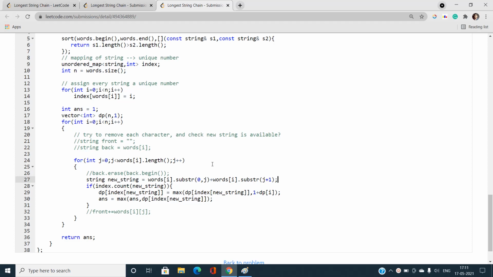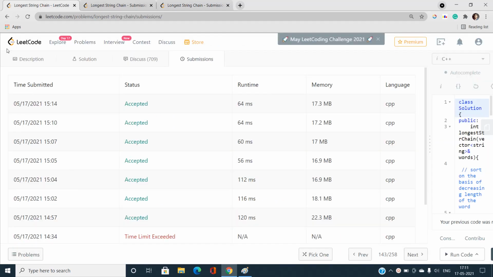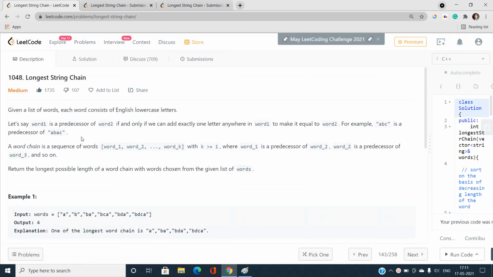That is, if you consider the problem statement, word 1 is a predecessor of word 2, then word 2 is going to be a predecessor of word 3, and so on, which basically signifies the length of the longest string chain ending with word k. But here my solution is considered in a reverse manner. I will start with word of k, the extreme string of the longest string chain, then I will move to word of 1. Okay, so that is what I am going to do here.